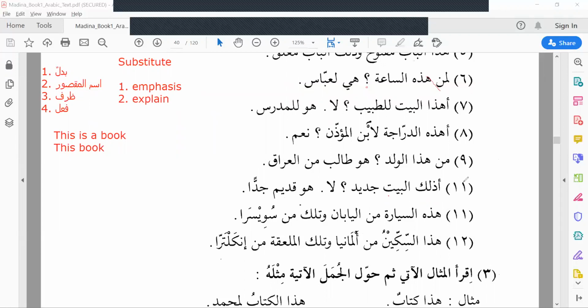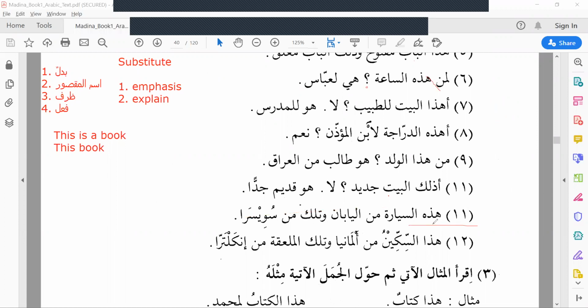Then next. Actually, this is supposed to be 10, not 11. In Arabic, a dot is 0, so just a dot after the one makes 10. Don't write it like this. This is 10 and this is 11. So 9, 10, 11. أذلك البيت is the 10th. Okay, finished.